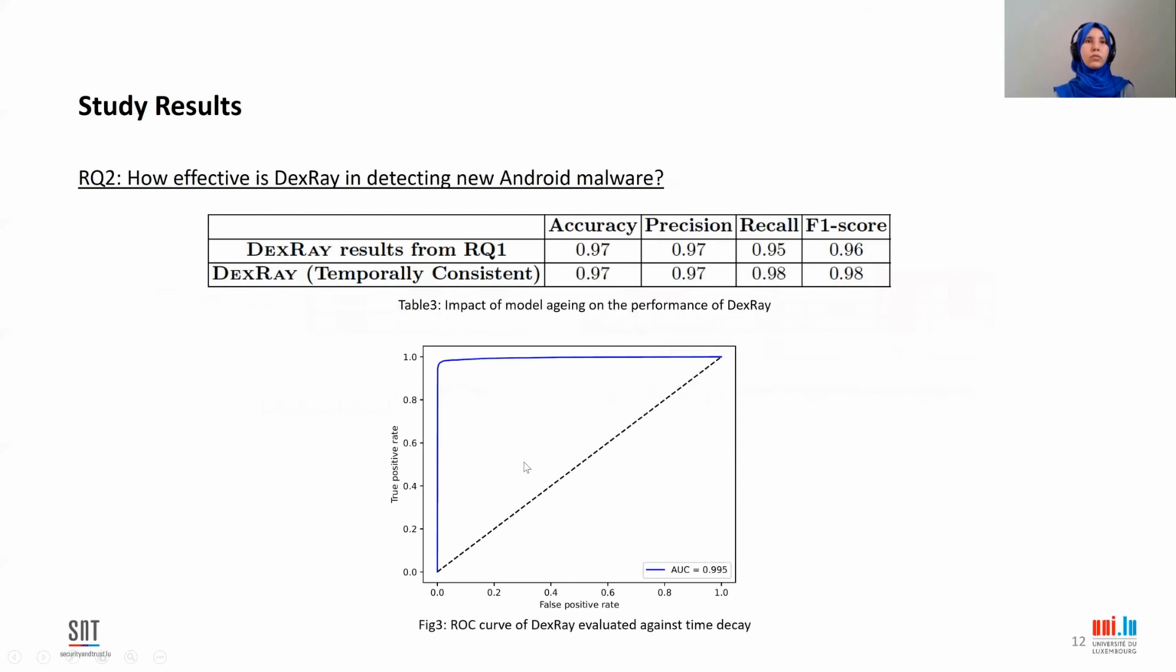In our second research question, we evaluate the performance of DexRay in detecting new Android malware. We trained DexRay using apps from 2019 and we tested using apps from 2020. As you can see, DexRay reports a high detection performance on new Android malware. These results suggest that our approach is robust against time decay and it is able to generalize.